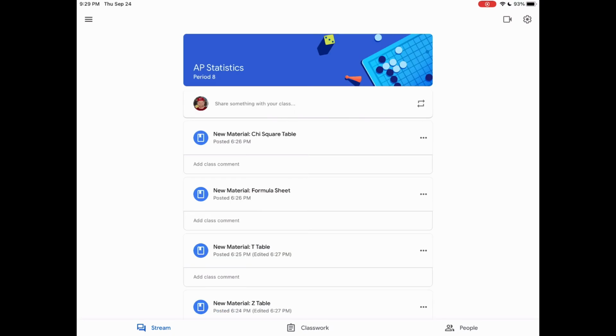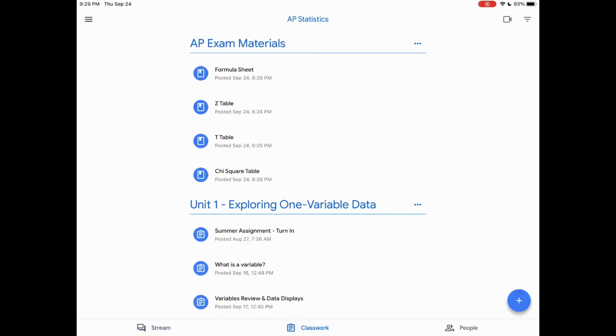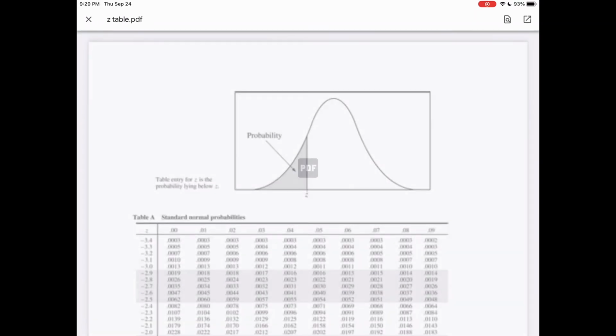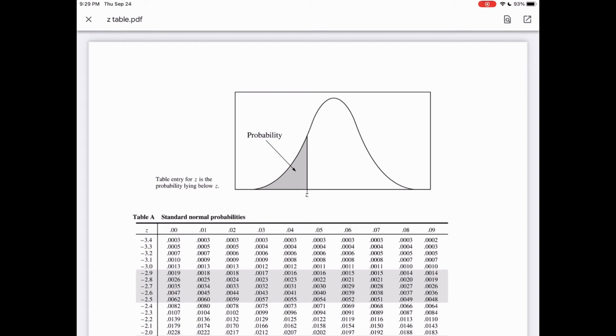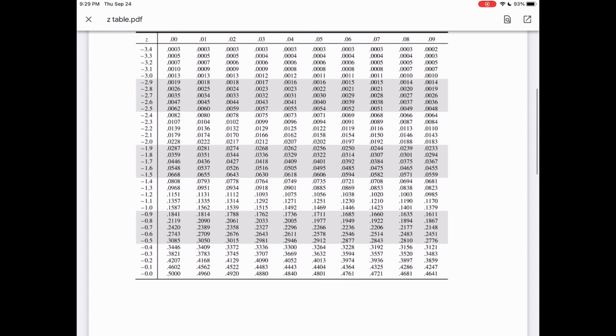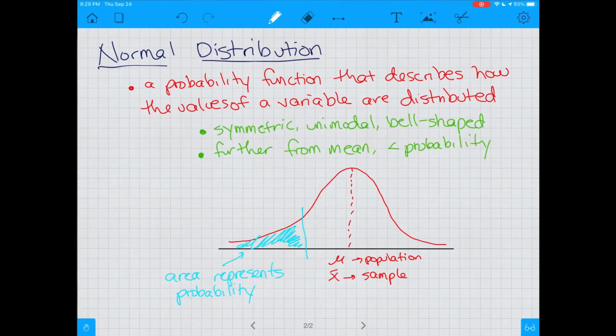So if I show you this here, this Z table right here, notice how there's an arrow that points to probability. All of these numbers in this table represent probabilities of being less than or equal to a certain distance from the mean. Now we're going to talk about that in a second. You see all these numbers on the left-hand side, negative 1.6, negative 1.7. That will all make sense in a second.